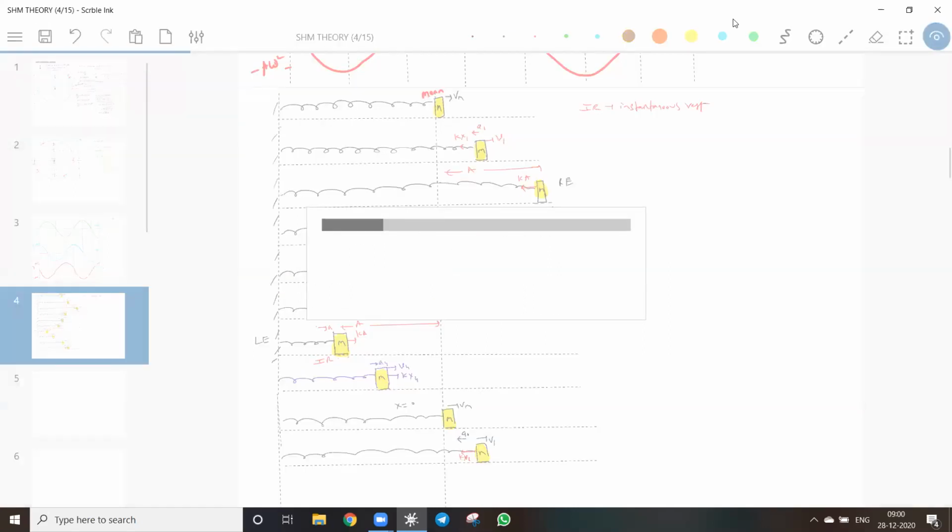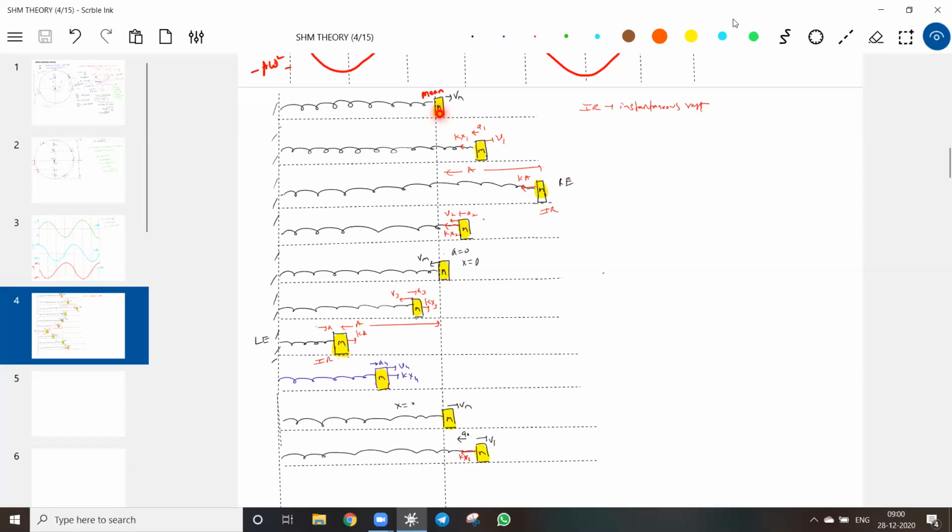Okay, let's come back. Now look at this one. I gave velocity, so it will undergo retardation. Why will it undergo retardation? The spring will get elongated. Spring force does negative work. So here, in what form was the energy? The energy was in the form of kinetic energy. Kinetic energy was maximum. What about potential energy? Zero or minimum. You can put anything. Minimum.